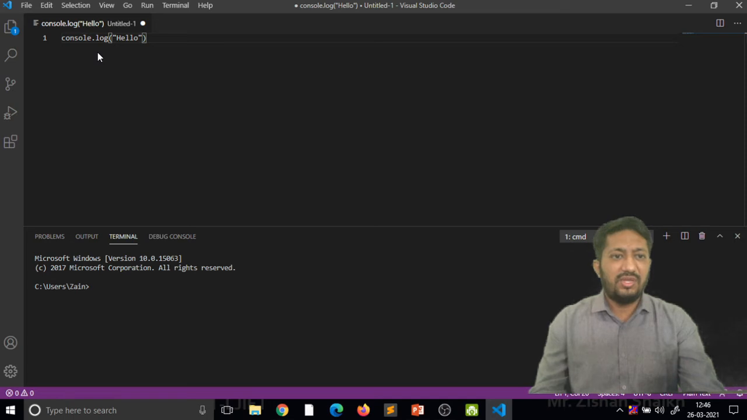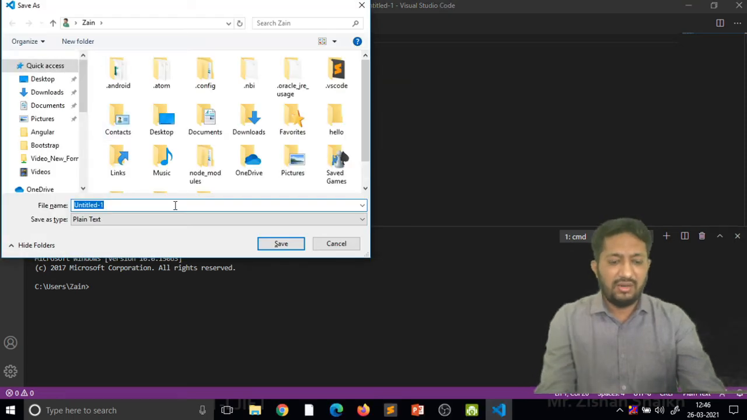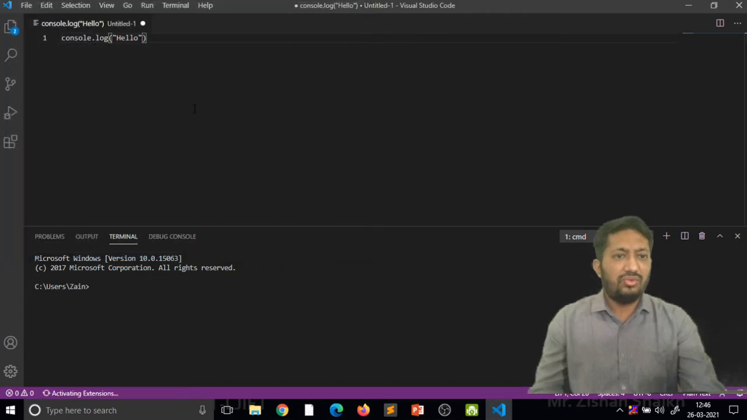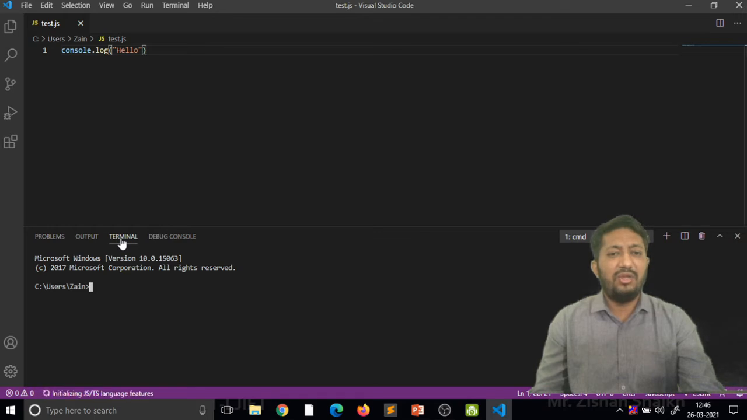Okay, I'm saving this file as test.js. So I can save, and here the terminal is available. In this terminal you can test your code also. The terminal is all about where your program is saved. You just have to check where my program is saved.